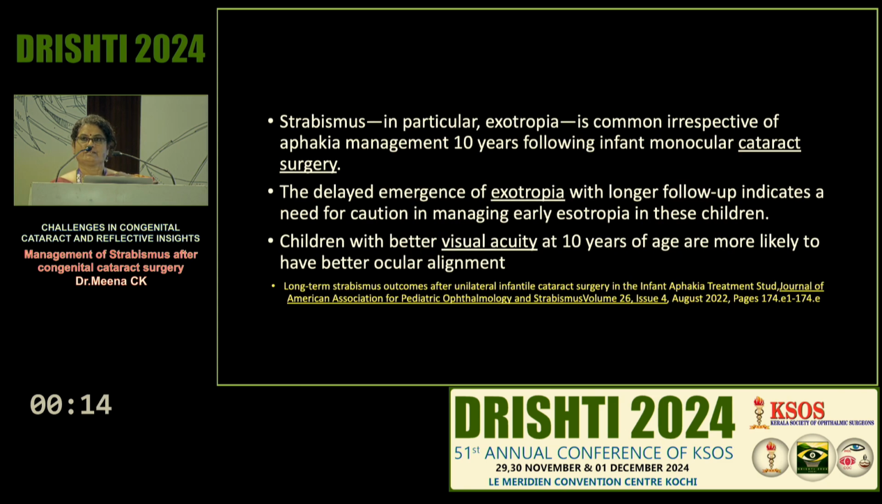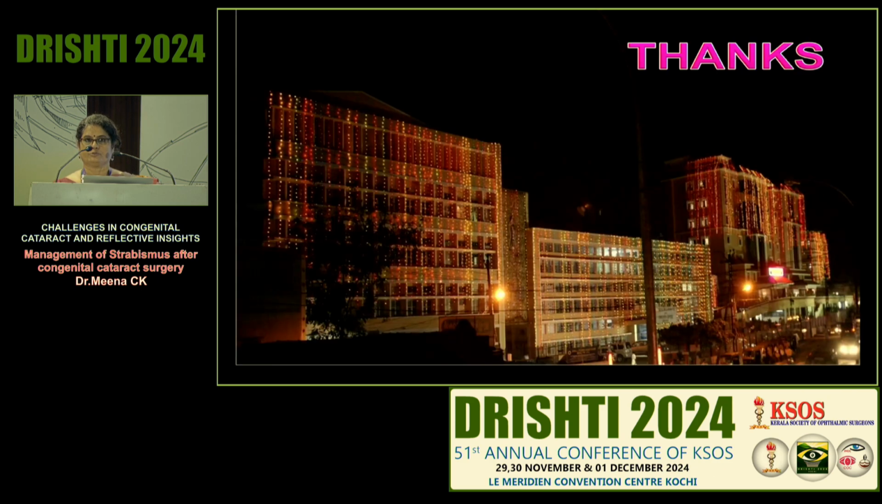So the second sentence explains that mistake, or for being in a hurry, like you can have a delayed emergence of exotropia with longer follow-up, which indicates a need of caution in managing early esotropias in these children. This is from the infant aphakia treatment study. So be careful when you manage the strabismus associated with congenital cataract. Be in no hurry, and it would be ideal to operate on constant, and be very careful when you go for variable squints. Thank you all.